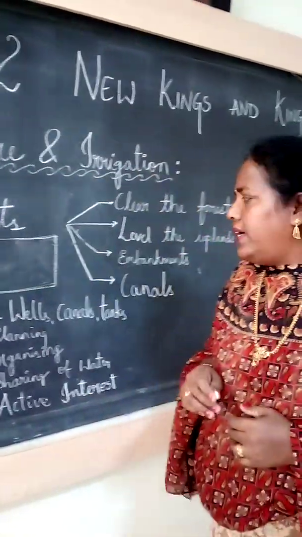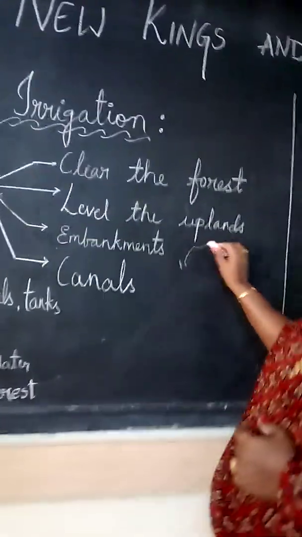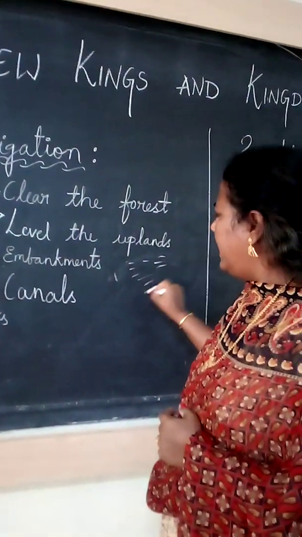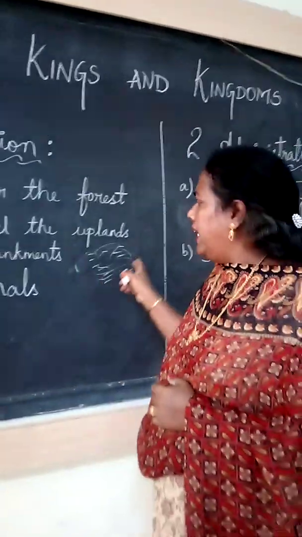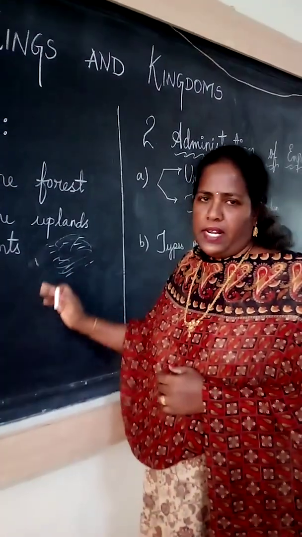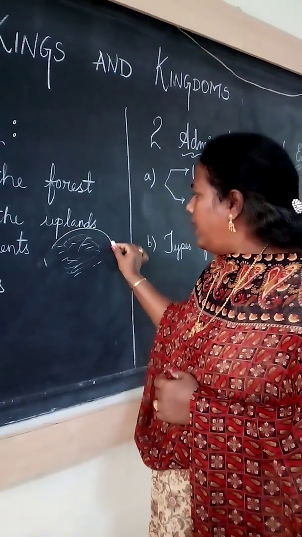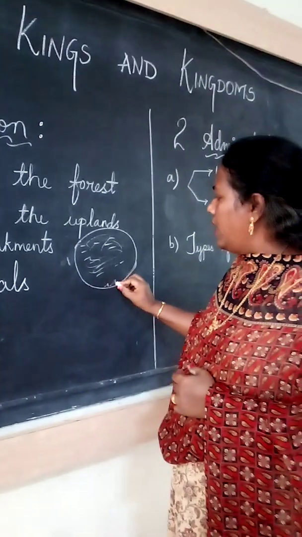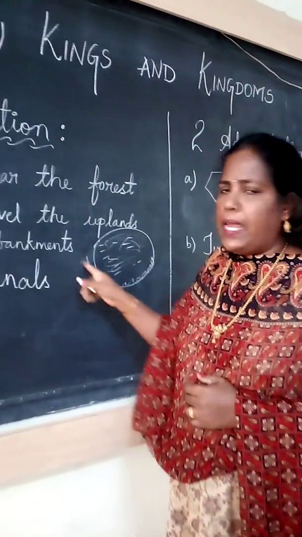Next, what they did: embankments. Embankments means where a water body is there like this, it is overflowing during rainy season. Water is deposited in one place. Suppose if you do not make any boundary, then this will run off from the place. That's why embankments. Embankments means they build something around the water body like this. This is called the embankment. So they built the embankments.